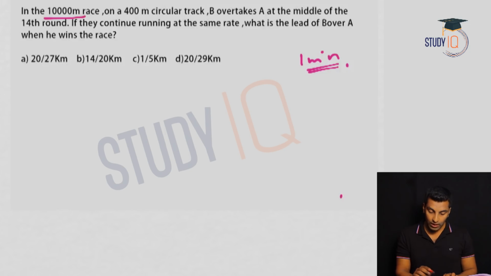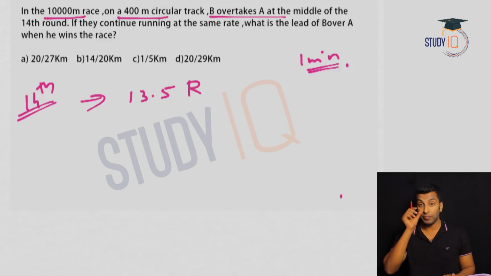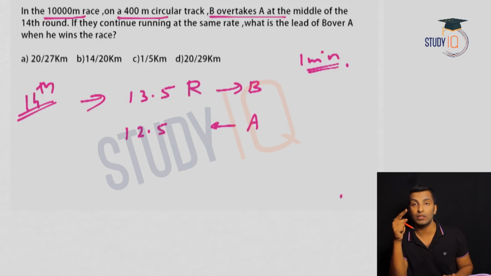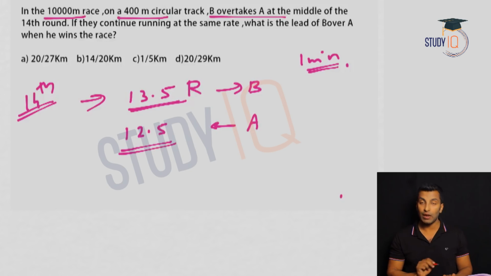It is given a 10,000 meter race, 4,000 meter circular track. B overtakes A at the middle of the 14th round. So the middle of the 14th round means 13.5 rounds traveled. So B completed 13.5 rounds. A completed how much? From this you can write it as 12.5. Why? Because once they meet, you have one extra round lead. Overtaking and meeting are the same. So 13.5 means the other person 12.5.